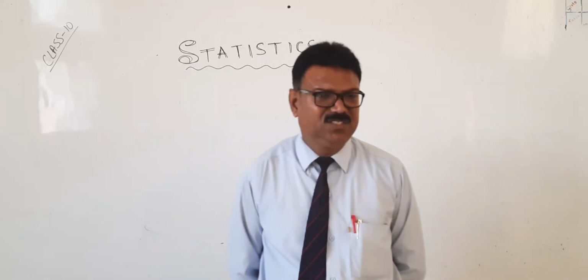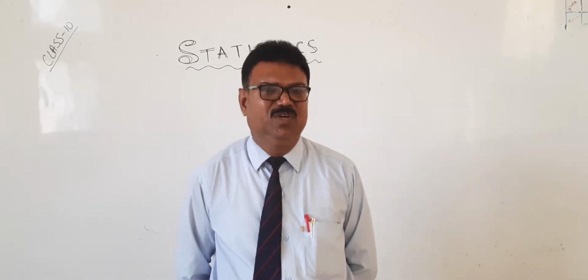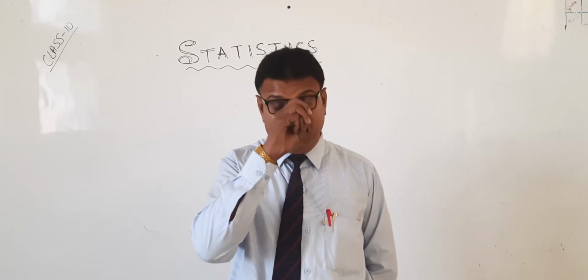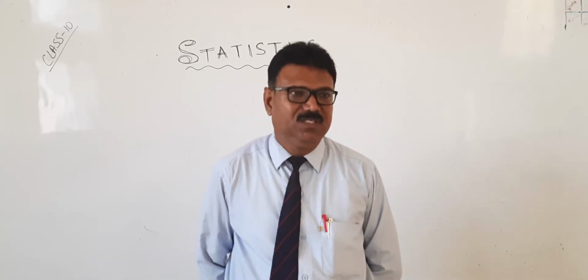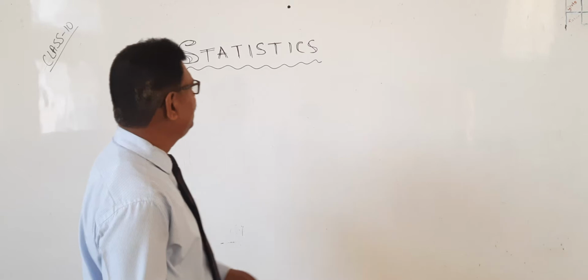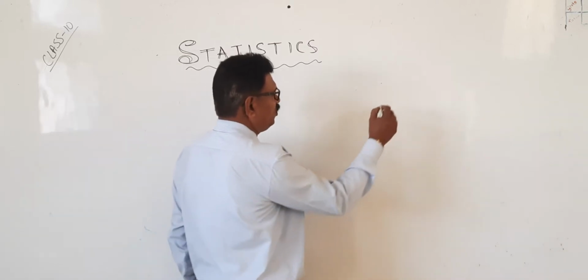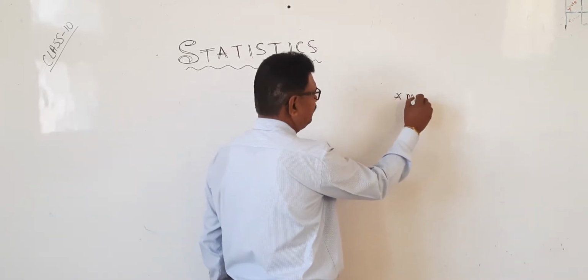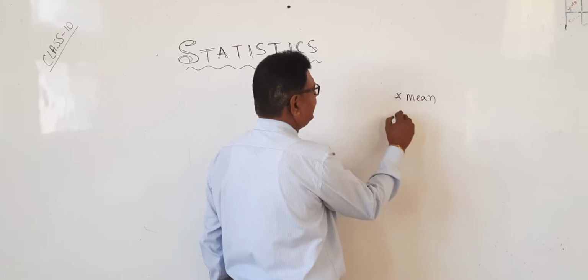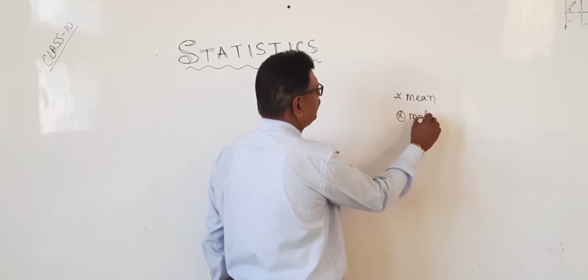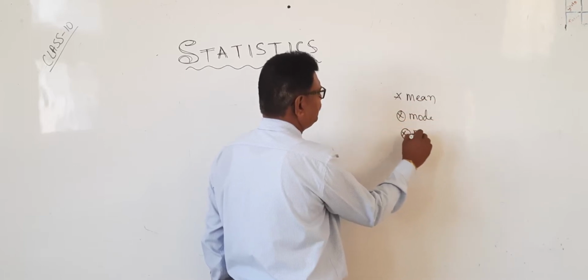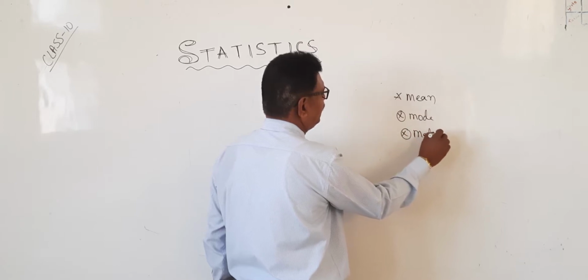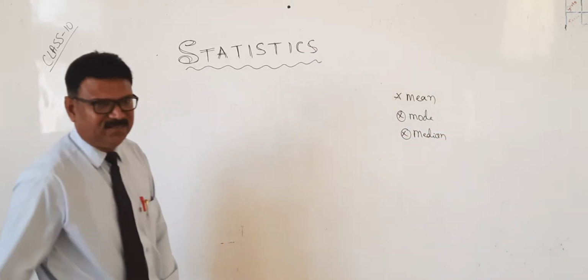In this 10th class, you are studying only 3 important subtopics, that is central tendency. Under that, one is mean, second one is mode, and the third one is median.